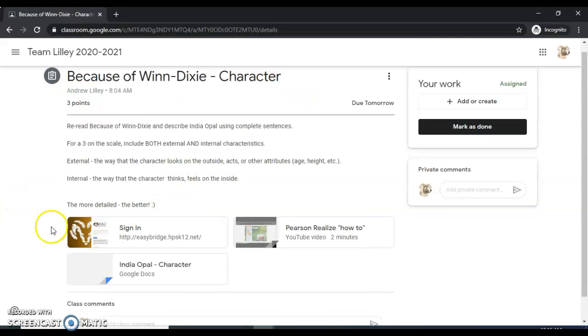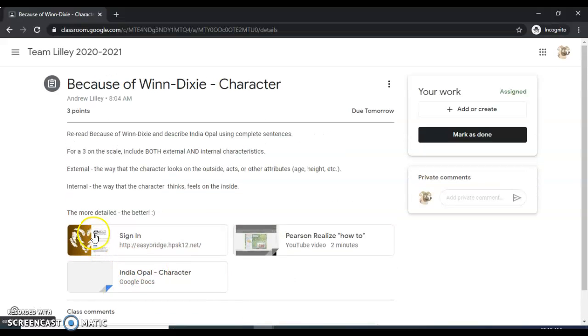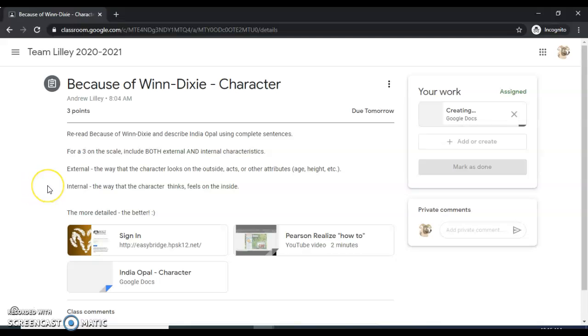Hey, sorry, I just realized that this document that I made is not creating a copy for everyone, so I'm going to remind you how to create your own. All you have to do is go up here to add or create, select, go down to docs, and then you can create your own.